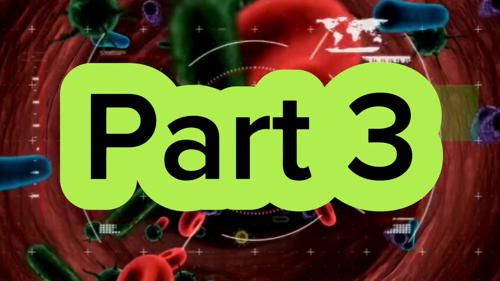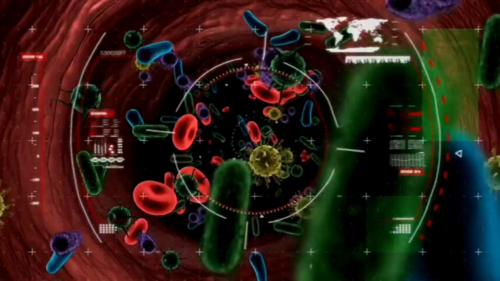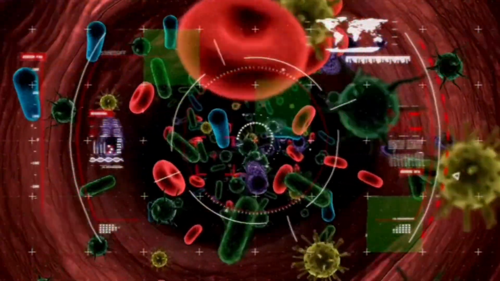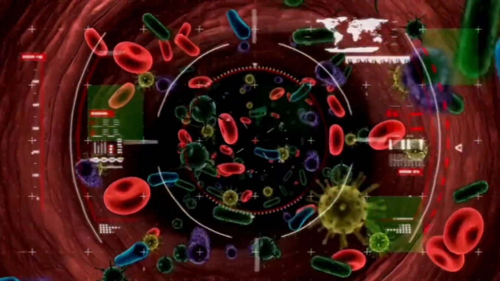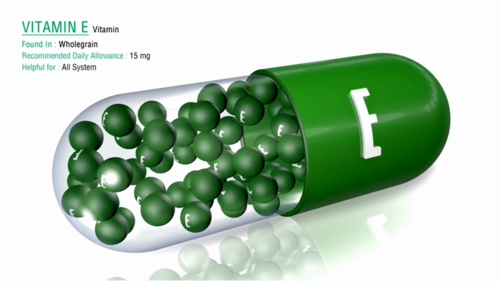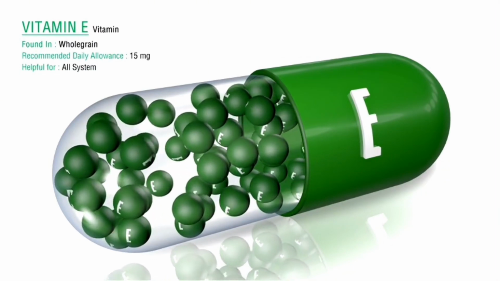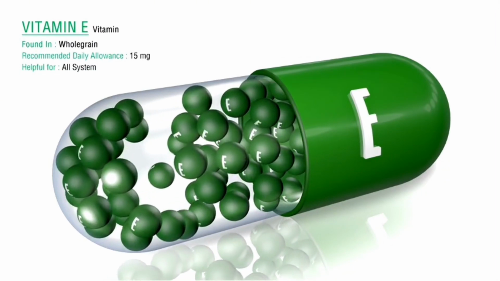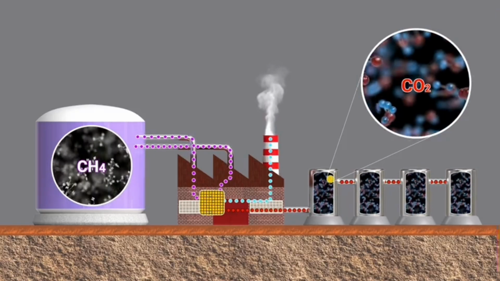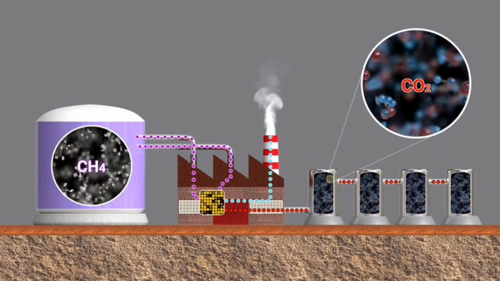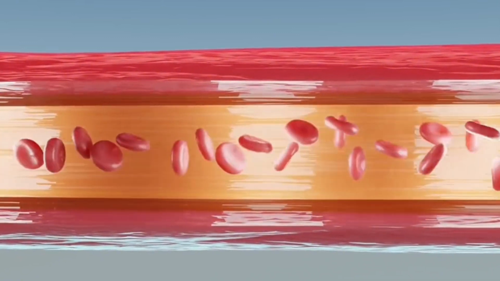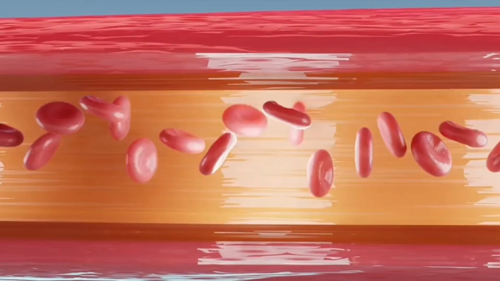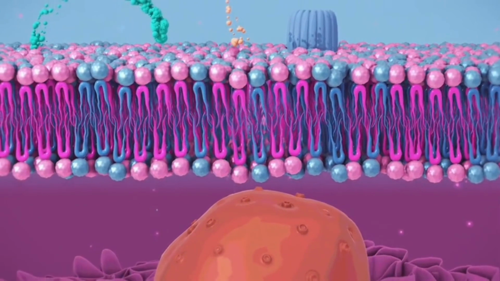In part 3 of Inside the Cell, Unraveling Insulin Resistance, we delve into the crucial role of glucose transporters and their function in glucose uptake. This process is essential for providing energy to cells and is directly influenced by the efficiency of insulin signaling discussed in our previous segments. Glucose transporters are proteins located in the cell membrane that facilitate the transport of glucose from the bloodstream into the cell's interior.